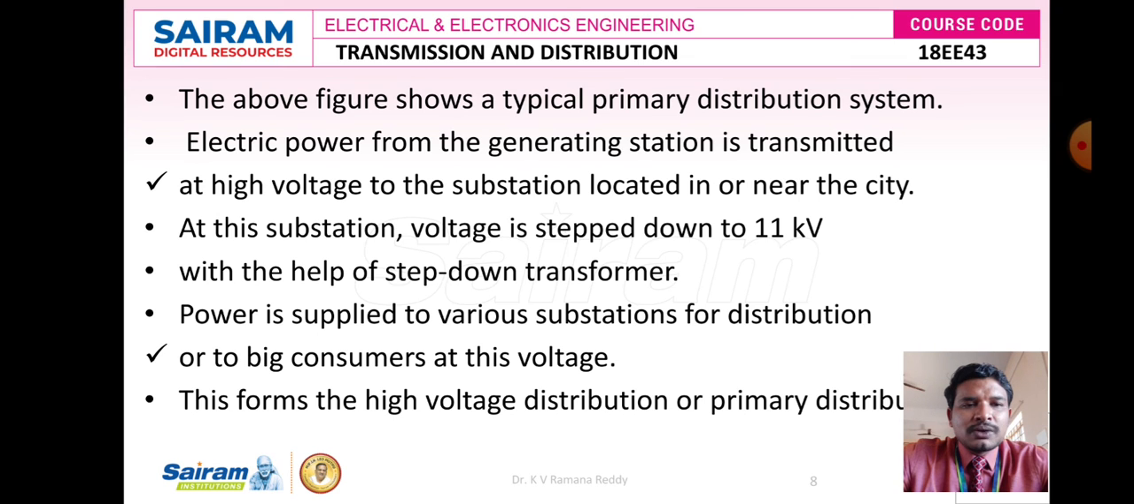Mainly here we have to remember that in the primary distribution system, we step down the voltage from 33, 66 and 132 kV to 11 kV, and this 11 kV is given directly to some factories or industries, and the remaining 11 kV we again give to various load centers and other substations.